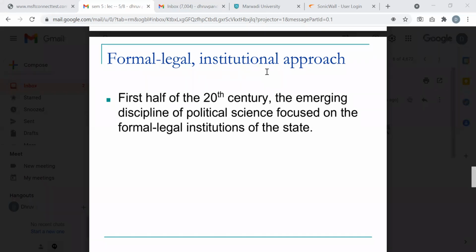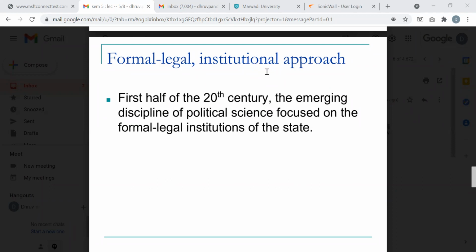Especially the 20th century. I know for the 21st century we still have 20 years, this is 2021. But this last century, the 1900s, you can imagine, was a very important period for so many things, including the development of these disciplines. That's why first half means prior to 1950, especially the period between the two world wars, First World War, Second World War, in between. It really focused strongly on the formal.